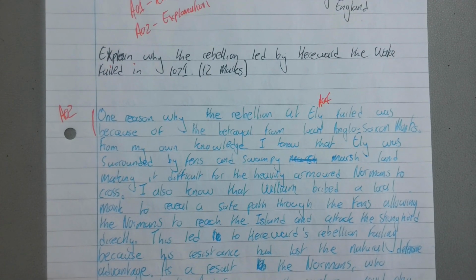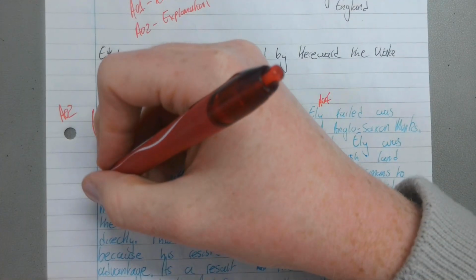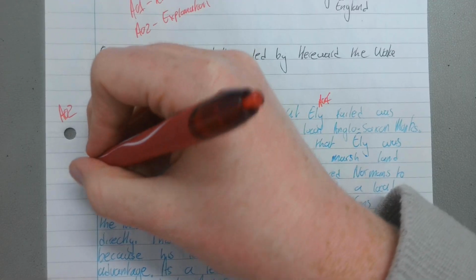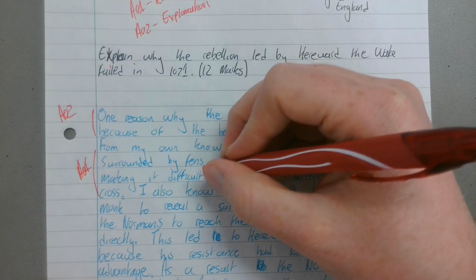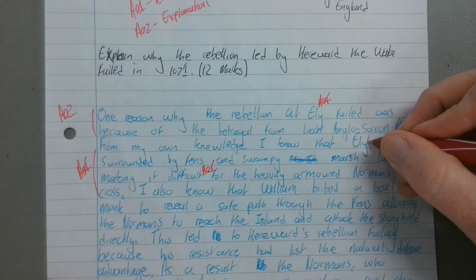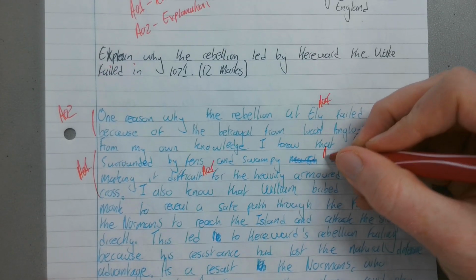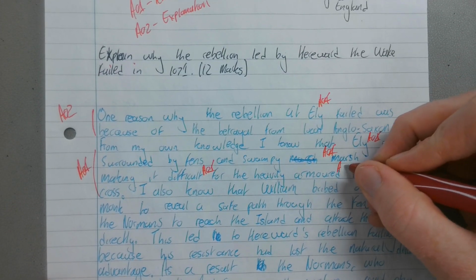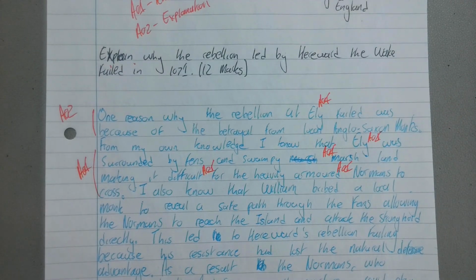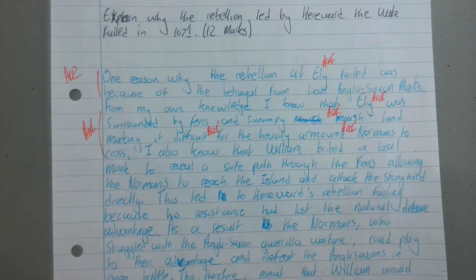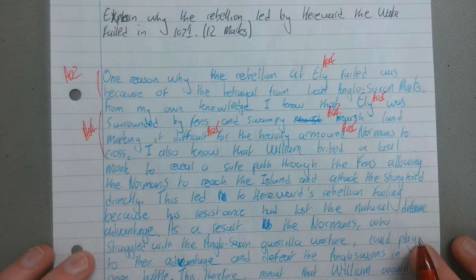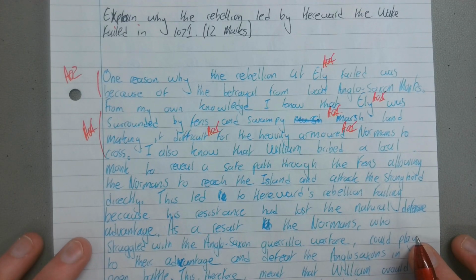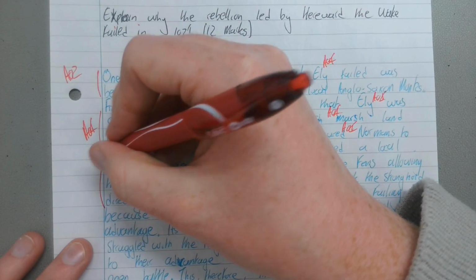From my own knowledge, I know that Ely was surrounded by fens and swampy marshlands, making it difficult for the heavily armoured Normans to cross. So there's my AO1. I've described what it was like, so I'm going to put some AO1 there. I mentioned Ely again, so AO1, swampy marshland, AO1, heavily armoured Norman knights, AO1. So there's my first fact. Let's see if I do a second fact. I also know that William bribed a local monk to reveal a safe path through the fens, allowing the Normans to reach the island and attack the stronghold directly. There's my second fact.